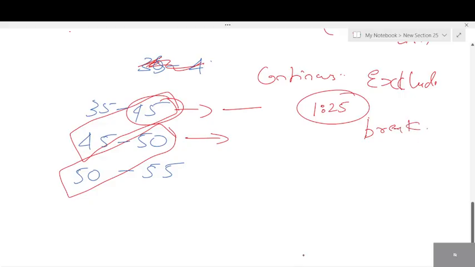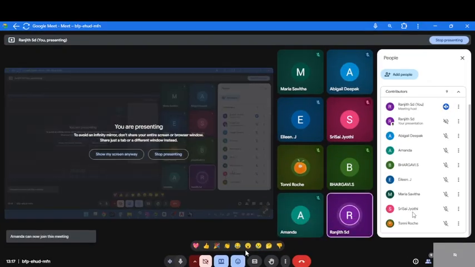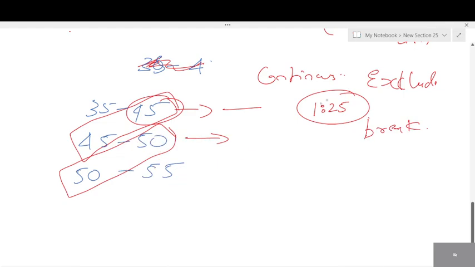Any doubts before that? Any doubts in this? Whatever I explained, all of you stay online. Just a minute. Okay, can you tell me from the beginning what all we studied? We studied data. Then, in data, how many types are there, students? Raw data and array, arranged data. Then we studied the frequency distribution table. In the frequency distribution table, how many types are there? Two types. Continuous and exclusive. Fine. Take a break. 1:25 we will continue.